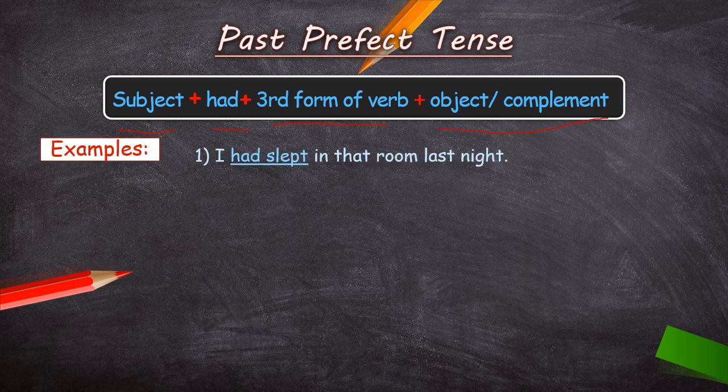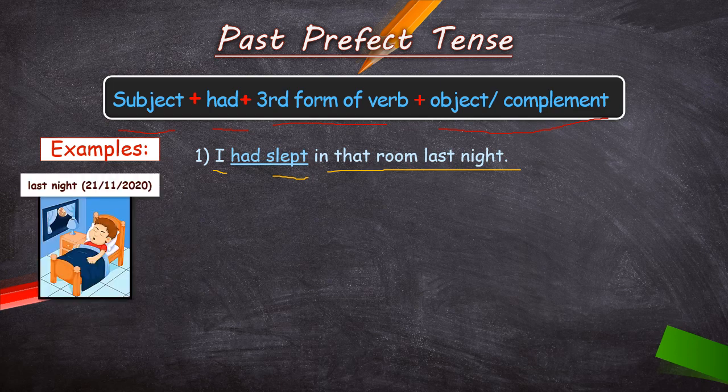I had slept in that room last night. So what is subject here? Subject is I. Children, here whether it's a singular noun, pronoun or plural noun, pronoun, we use had. Why? Because the past tense of have or has is had. So had slept. Third form of sleep. Past participle of verb sleep is slept. In that room last night is our object. Now, next example.